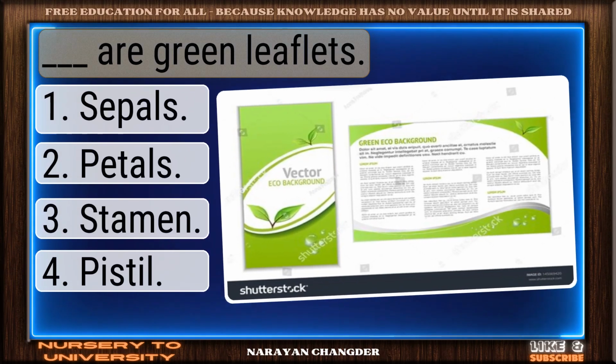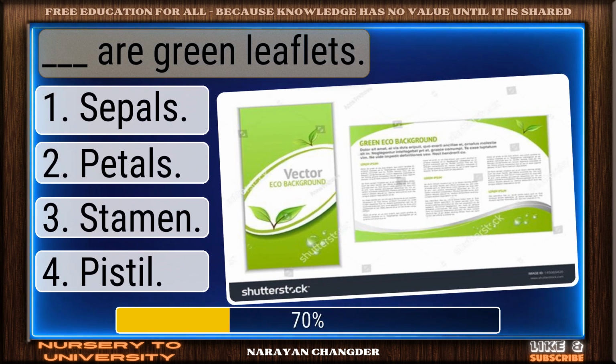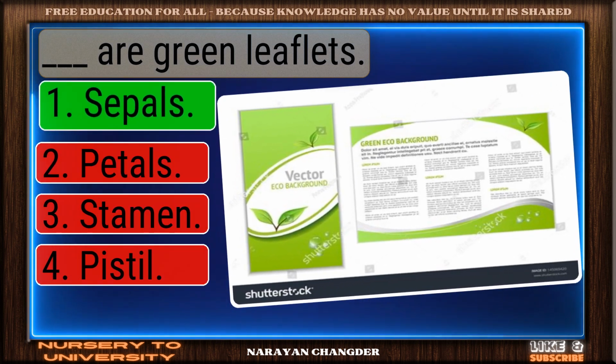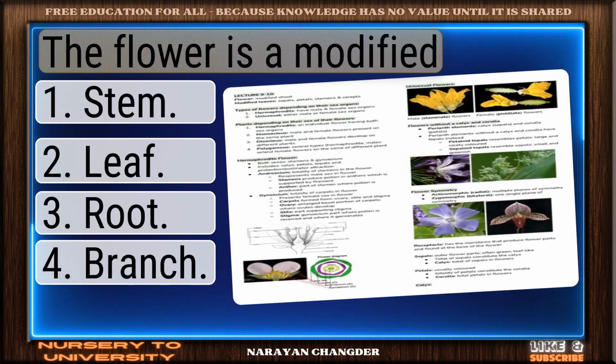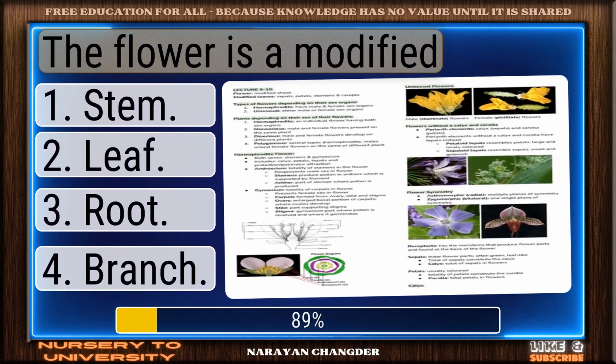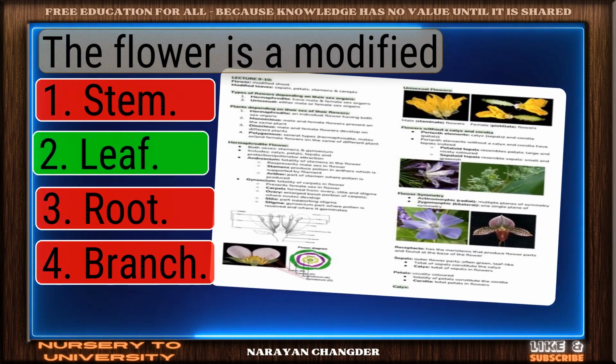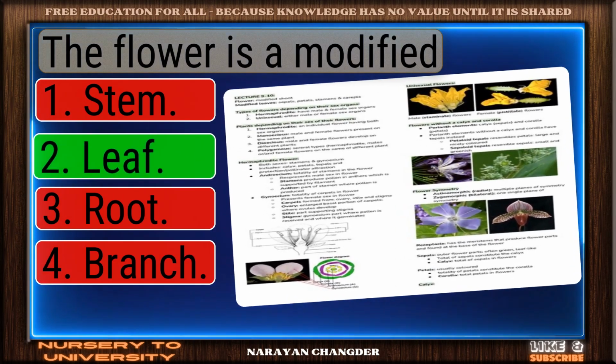Question number 252. Dash a green leaflets. Correct. Sepals is the right answer. Question number 253. The flower is a modified. Clear logic. Your choice, leaf, is sound and 100% true.